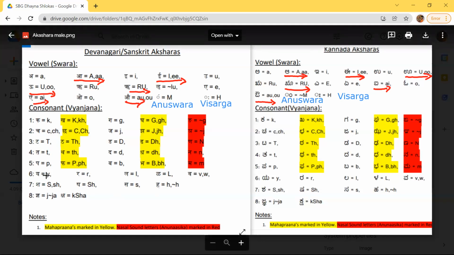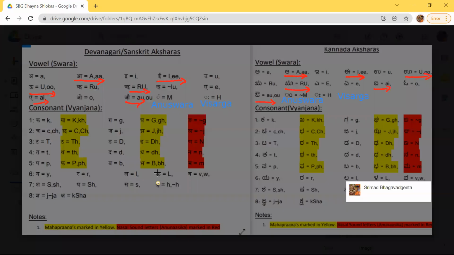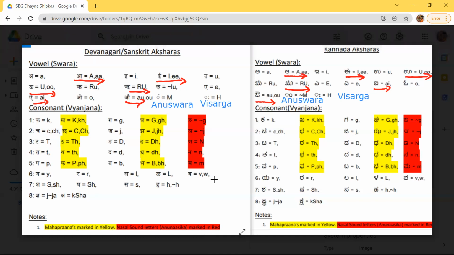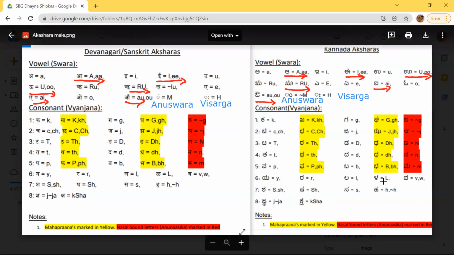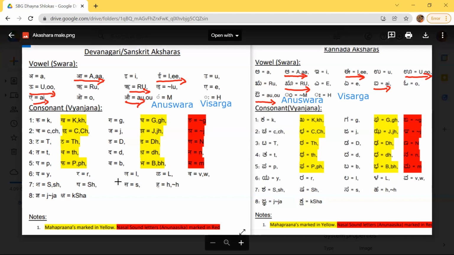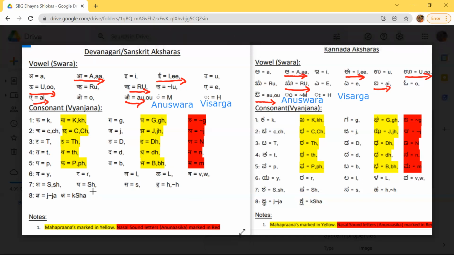Then in the Vyanjanas, ya, ra, la, va. This la is also a rolling tongue sound. All the rolling tongue sounds are written in capital letters. So whenever there are capital letters in the text, it is a rolling sound, not for pa, pha. So capital letter L is the rolling tongue sound. Ya, ra, la, va are called half consonants.